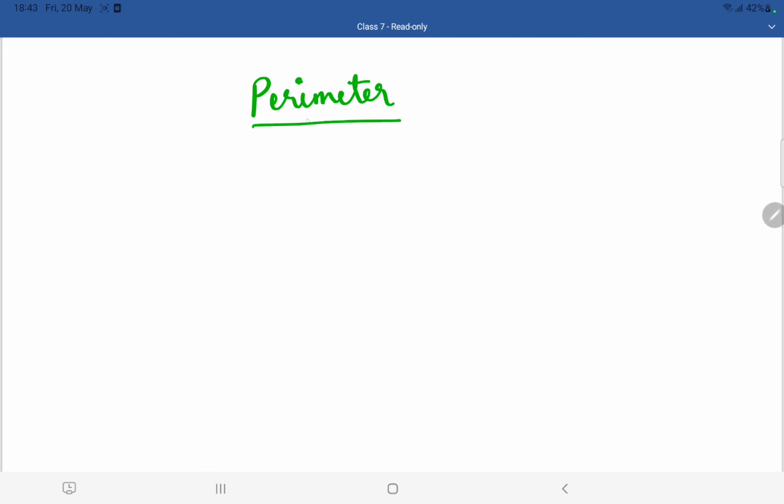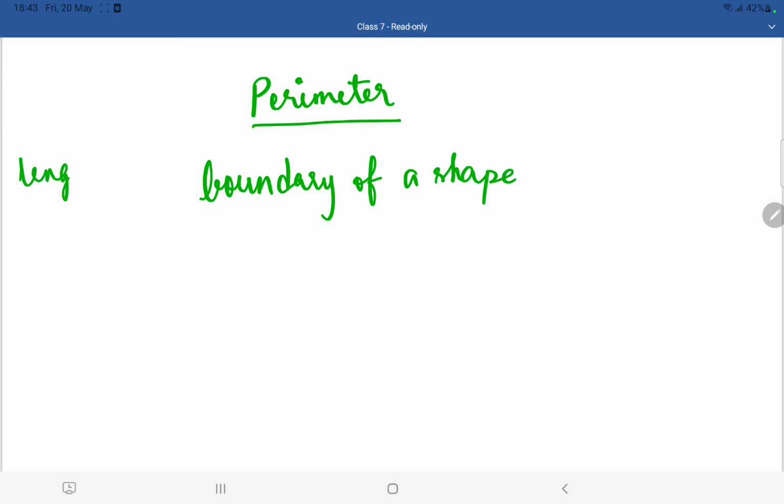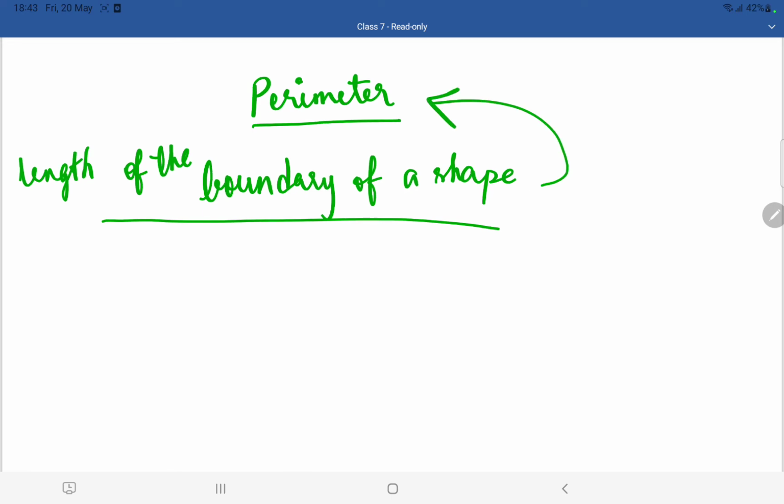Perimeter is nothing but the boundary of a shape. The length of the boundary of the shape is known as perimeter. This is the definition for perimeter.